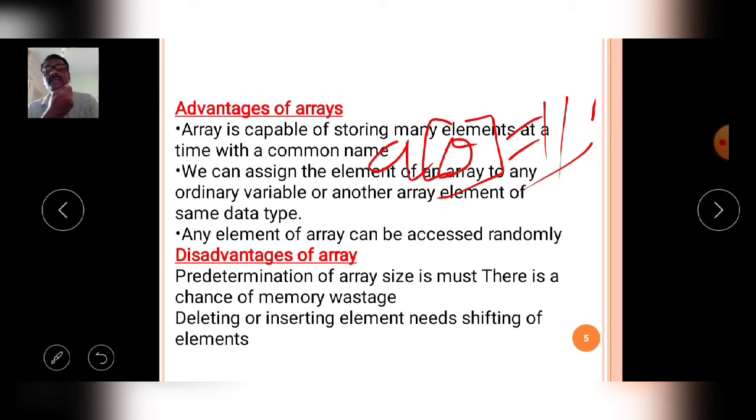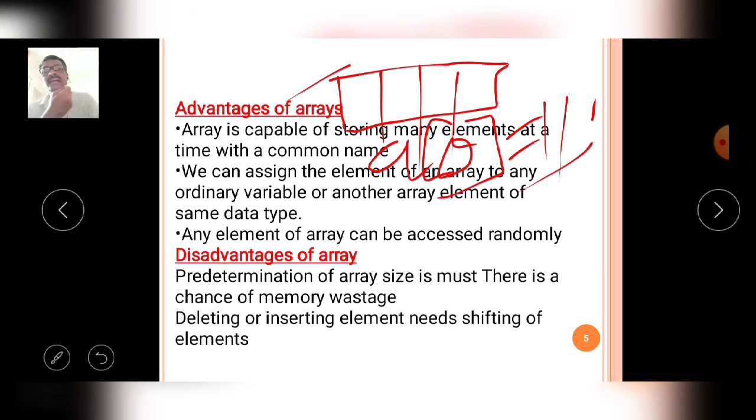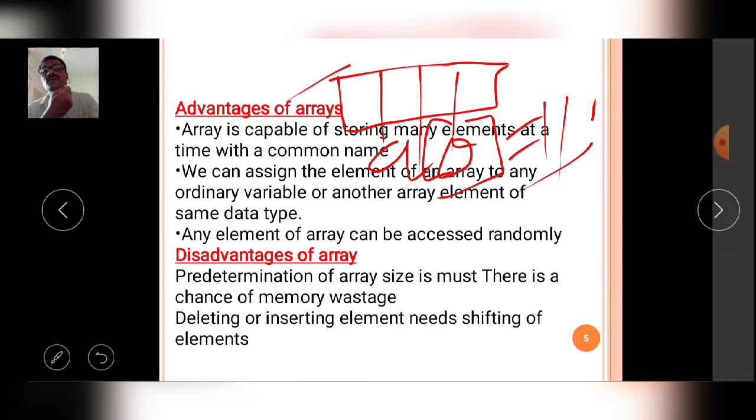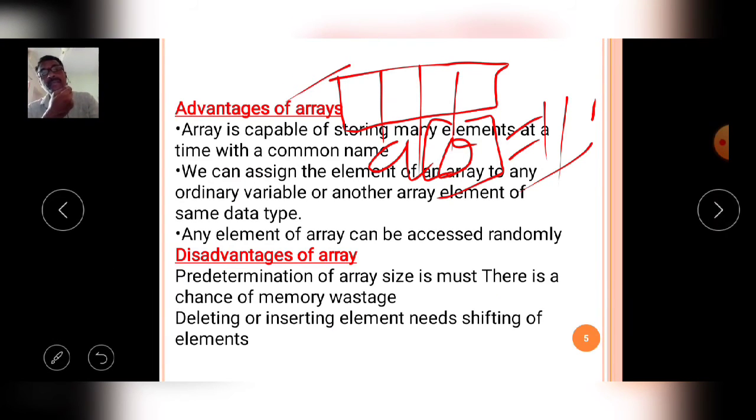For example, the array contains multiple elements: a of 0, a of 1, a of 2, a of 3, a of 4. But you may directly assign a particular element in the array with the help of this syntax.